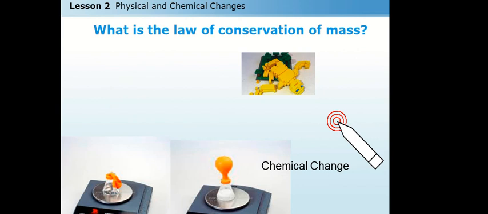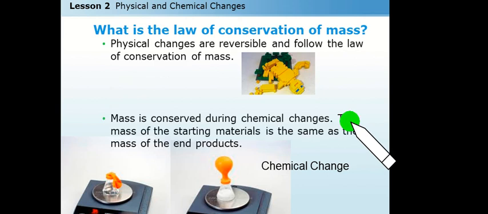Physical changes are reversible and follow the law of conservation of mass. Since it is reversible, we can recreate those things. Now, in a chemical change, what happens? Mass is conserved during the chemical change, and the mass of the starting material is the same as the mass of the end product.